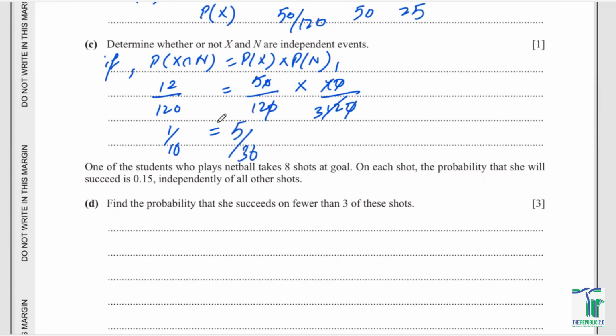And you can see that they're not equal. 5 upon 36 is greater than 0.1. So X and N are not independent. They do depend upon each other, right? So that is what we're going to talk about.